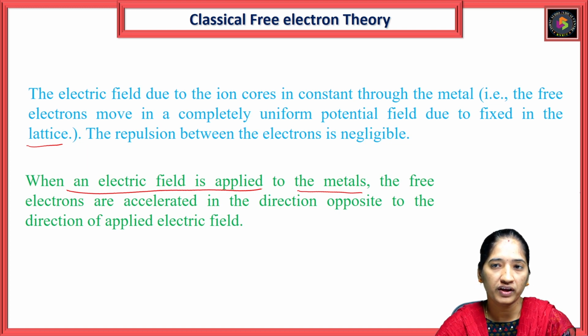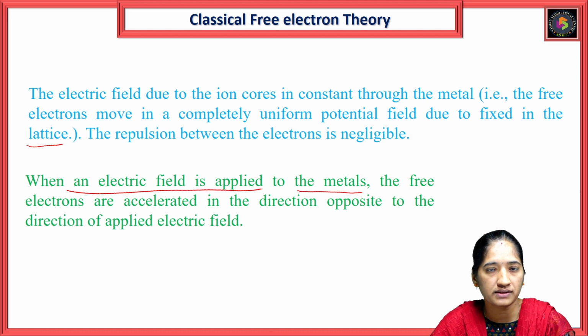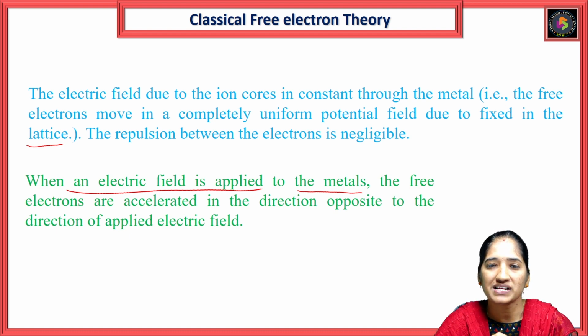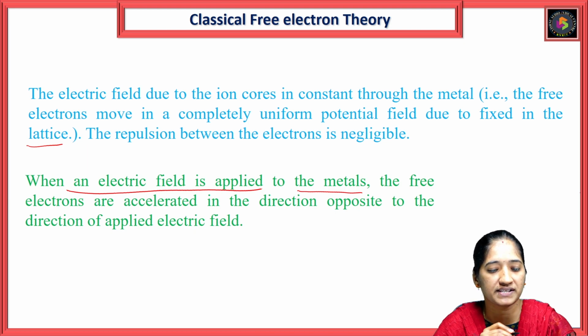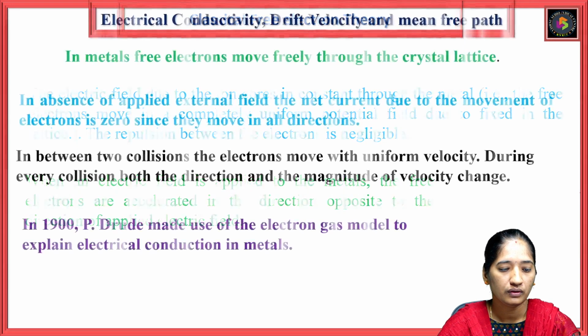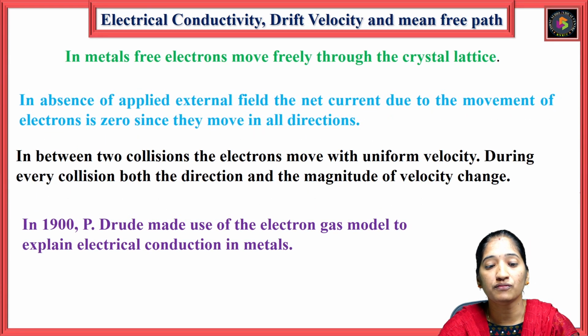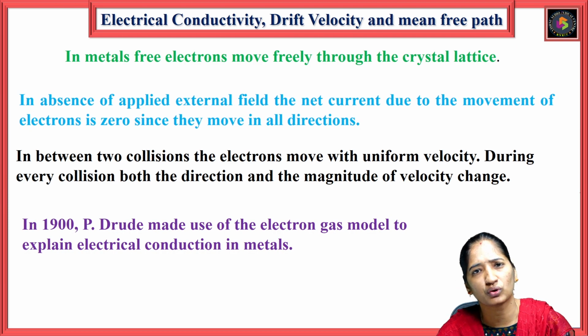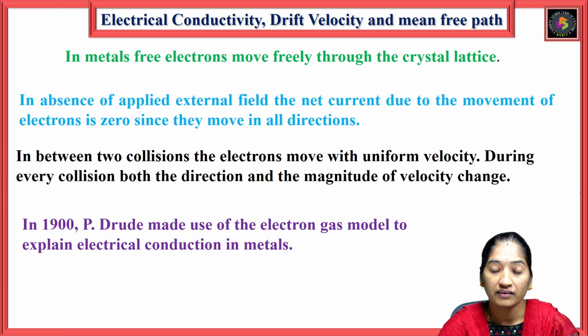A metal consists of positive nuclei, which give a constant potential, and the free electrons move around these positive nuclei. When we apply the external field, the electrons are accelerated opposite to it. In the metal, free electrons move freely through the crystal lattice.